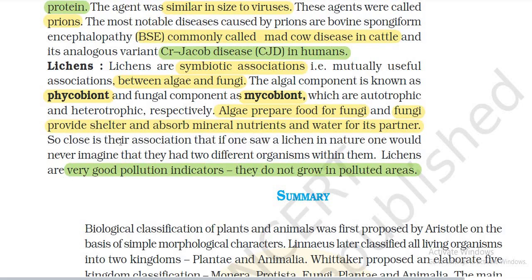So close is the association that in nature one would never imagine they have two different organisms within them. Lichens are very good pollution indicators; they do not grow in polluted areas.